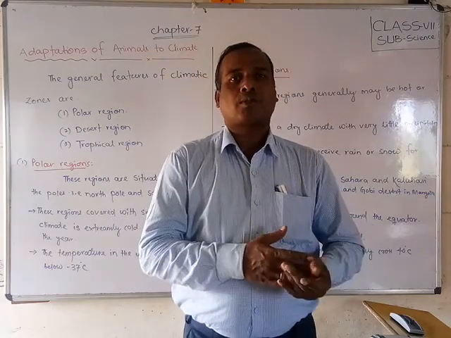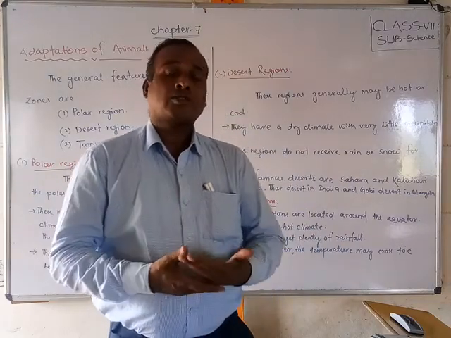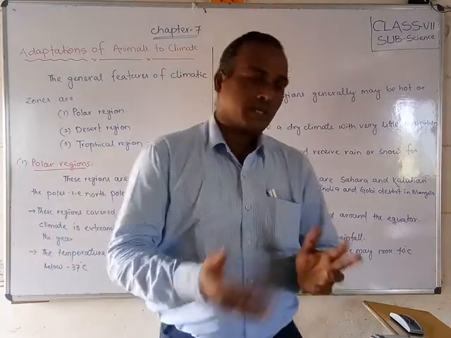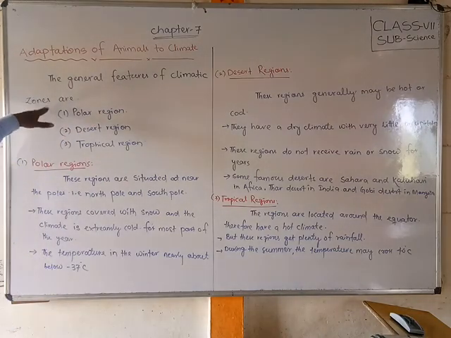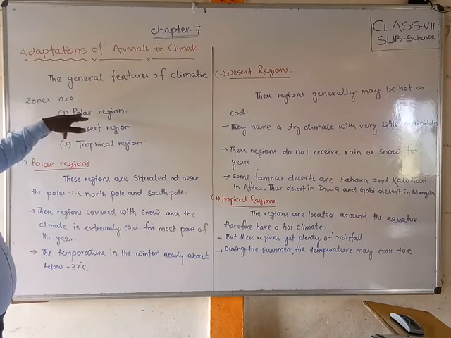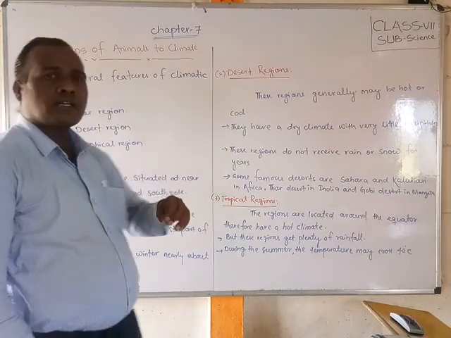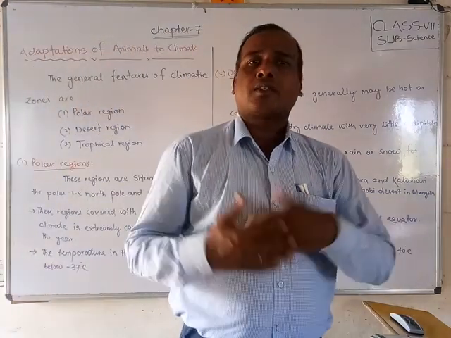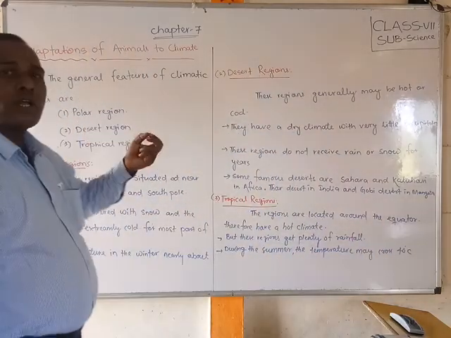So we have to discuss that first. First of all, we have to discuss what the regions are and what the climate conditions of the regions are. So first we will see the general features of the climatic zones. Generally three zones are there: polar region, desert region, tropical region. In these three zones all the animals are staying and surviving their life. So first of all, we will discuss what the polar region is.